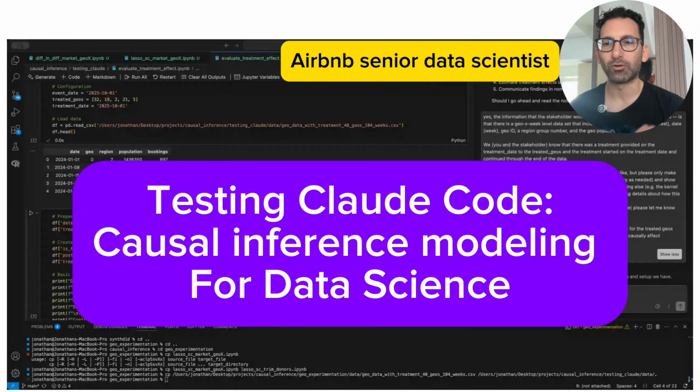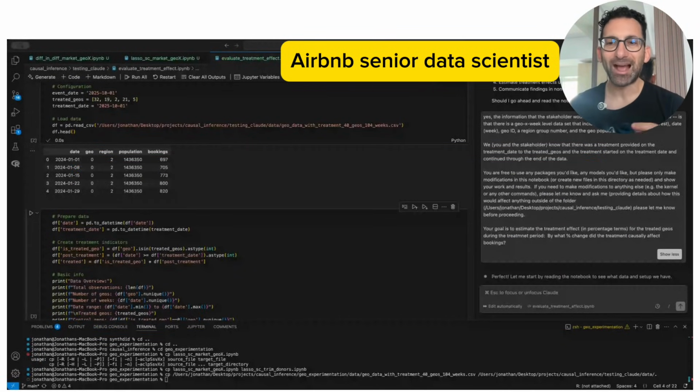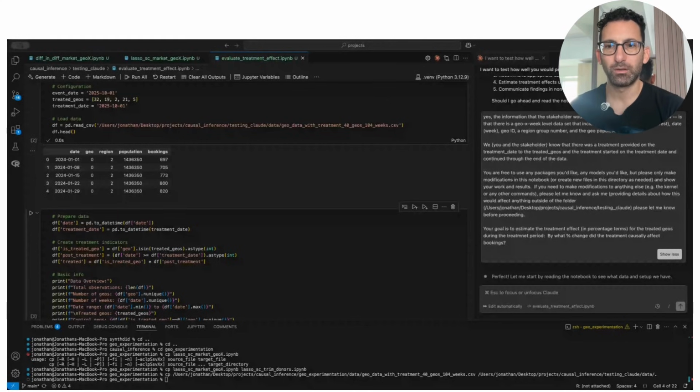Let's test how well Claude Code can do causal inference modeling for data science. In other words, how long until AI takes my job? So the first thing I did was generate data where I know the ground truth.